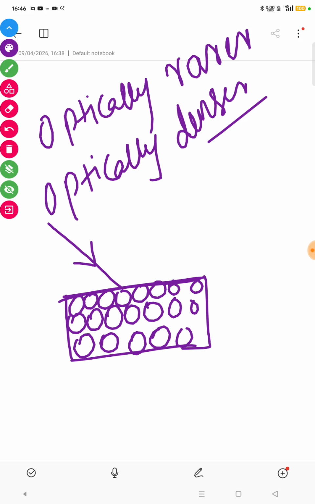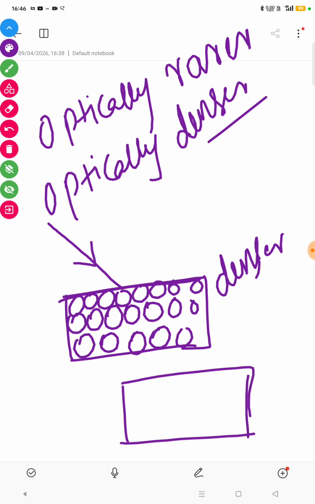Okay, what is an optically rarer medium? Take, for example, a medium where particles are present with moderate gaps. Take the example of walking on a road where there are not so many people. It's empty, and you can walk at your own pace. You can walk very fast through that road. The same is the case with an optically rarer medium.